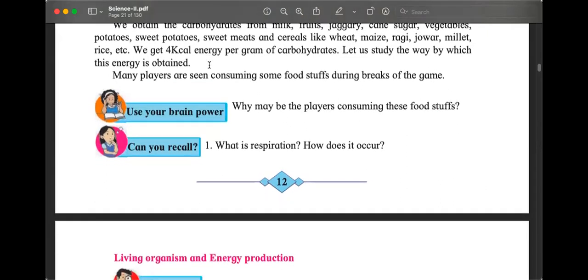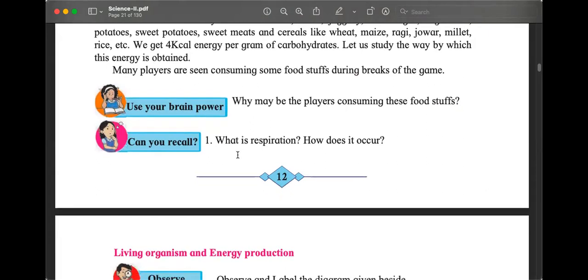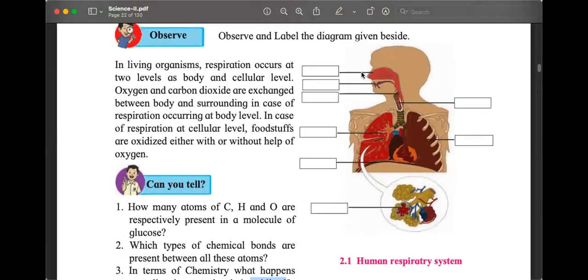You will also answer another, can you recall? No, you will also answer this use your brain power question. You will answer, can you recall, at the bottom of the page number 12. You will complete the diagram of the breathing, not respiration, the breathing, upper respiratory, body level respiration, you will complete.